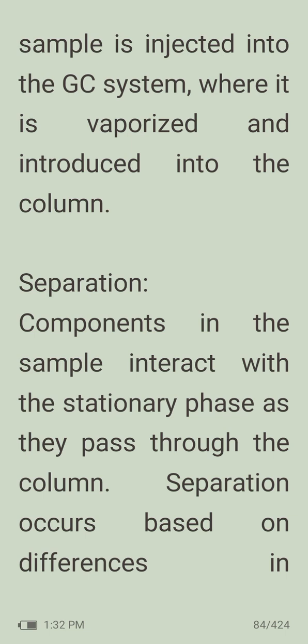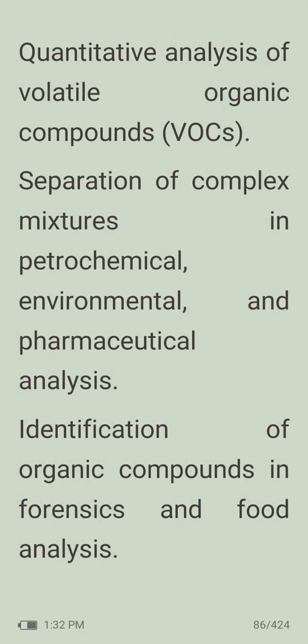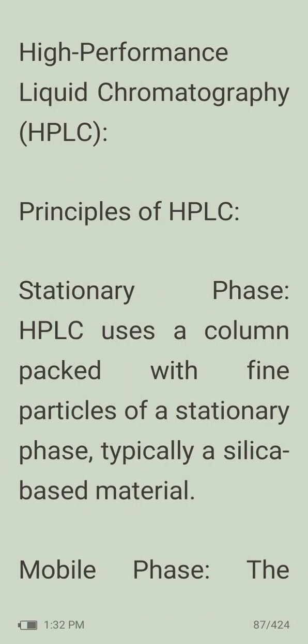Then separation. Components in the sample interact with the stationary phase as they pass through the column. Separation occurs based on the differences in partitioning between the stationary and mobile phase. Then detection. Analytes exit the column at different times, that means retention times, and are detected by a detector, flame ionization detector or mass spectrometer. In applications of GC: quantitative analysis of volatile organic compounds, VOCs, separation of complex mixtures in petrochemical, environmental, and pharmaceutical analysis, classification and identification of organic compounds in forensics and food analysis.